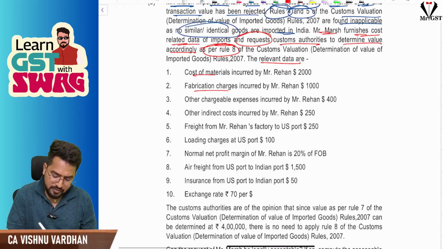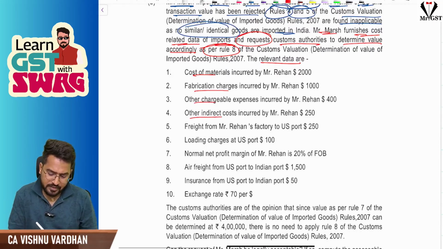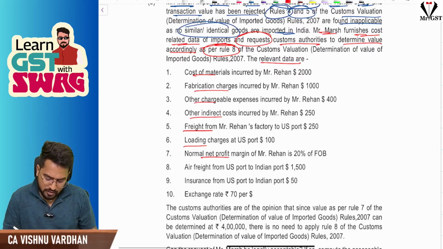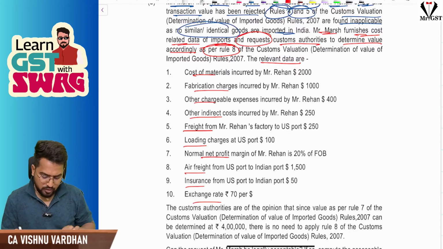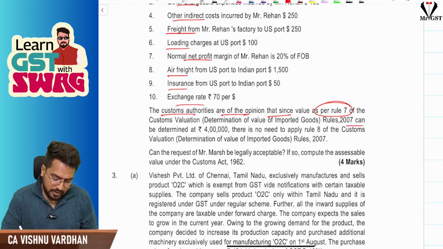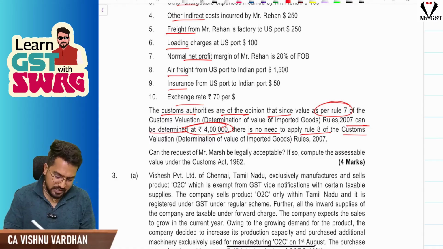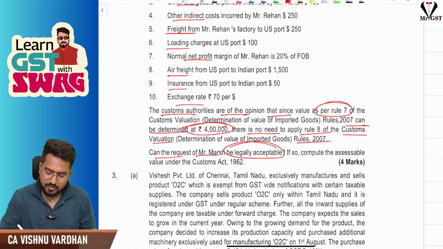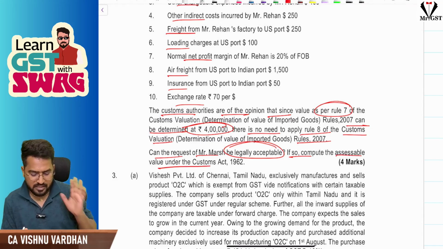Cost of materials, fabrication charges, other charges, other indirect cost, freight, loading, net profit, air freight, insurance, exchange rate, all these things. Customs authorities are of the opinion that since the value as per Rule 7 can be determined at 4 lakhs, there is no need to apply Rule 8 of the customs valuation rules. Can the request of Mr. Marsh be legally acceptable? If so, compute the assessable value under the Customs Act 1962.